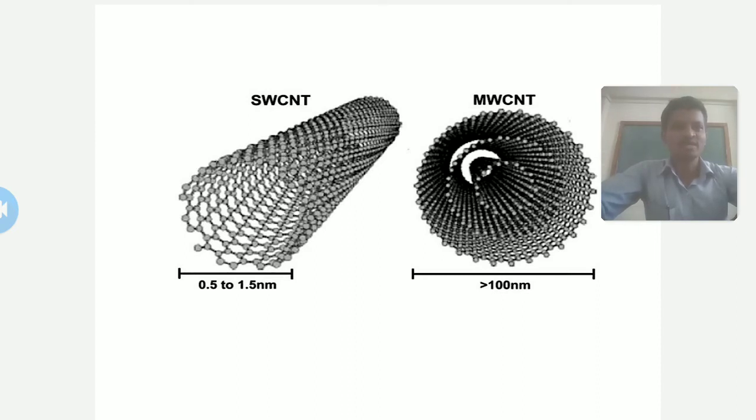You can think of 1 nanometer as equal to 10 raised to minus 9 meter, so it is very small in size. It cannot be visible with our naked eyes, and it requires electron microscopy for visualization. Then this is the multi-walled carbon nanotube.